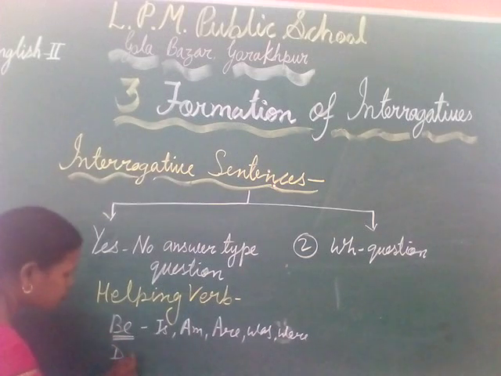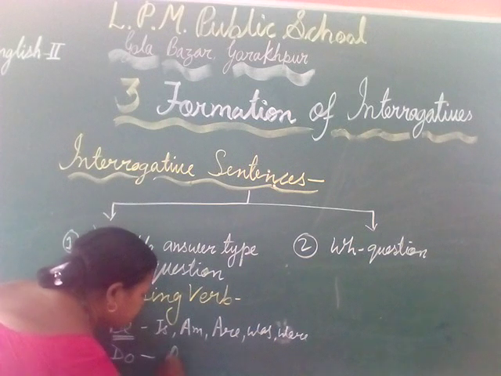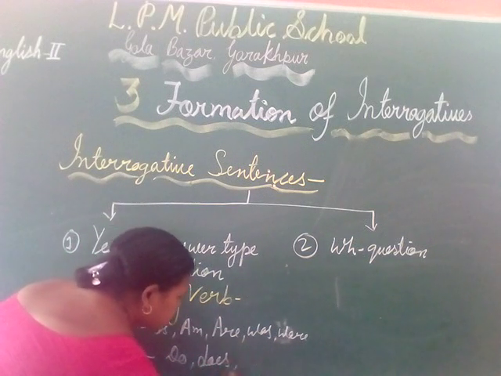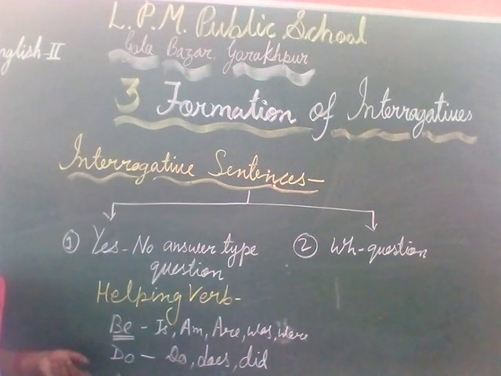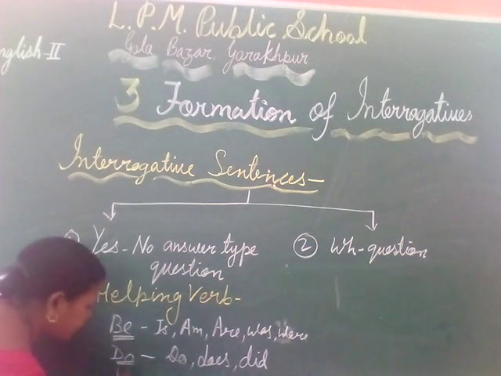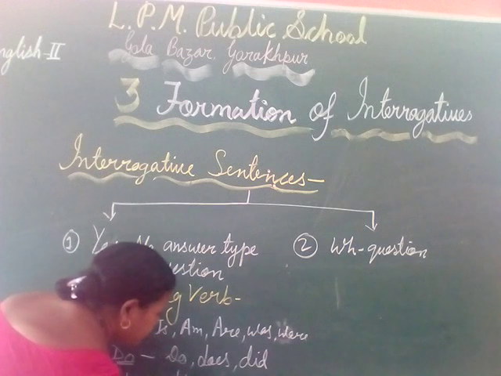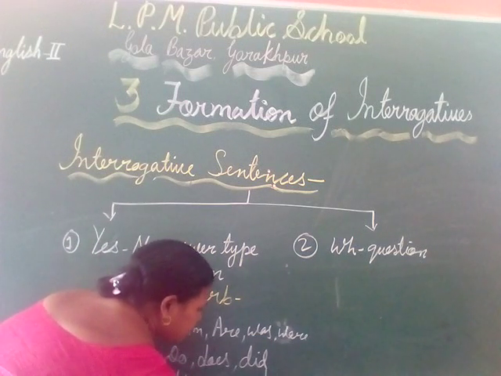Second, that is do, in which do, does and did. These words come in do verb. The third is have, in which have, has and had.